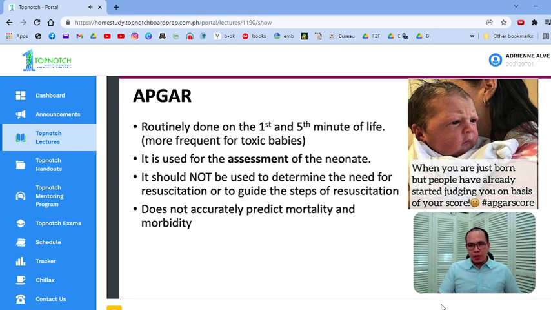Remember that APGAR scoring is retrospective. Hindi siya yung priority mo pag naglabas ni baby. Your priority is to perform your EINC, and if the baby needs resuscitation, you resuscitate the baby. Tapos saka mo na lang aalalahanin yung APGAR score. And why do we do the APGAR scoring? The quick answer is for the assessment of the neonate.